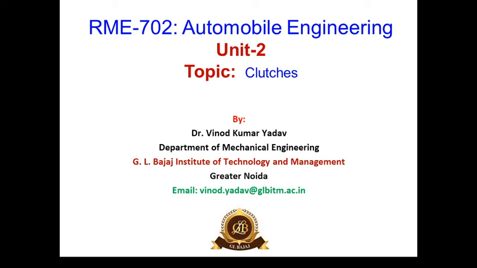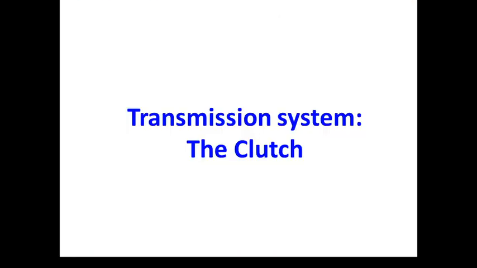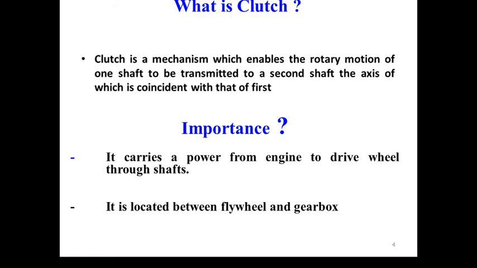Today we'll discuss clutches. So clutches are important elements of the transmission system. What is a clutch basically? A clutch is basically a mechanism which enables the rotary motion of one shaft to be transmitted to a second shaft, the axis of which is coincident with the first shaft.